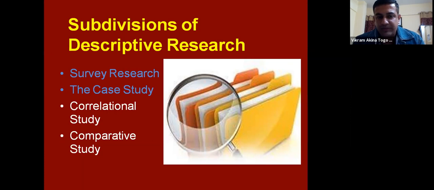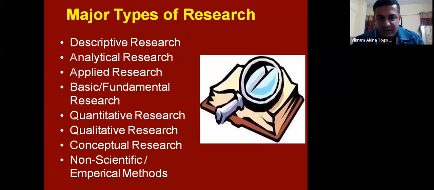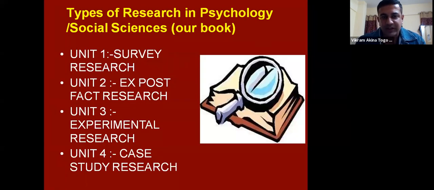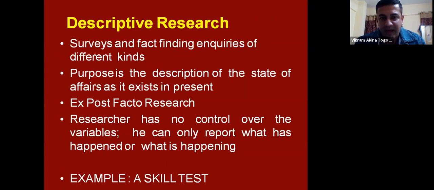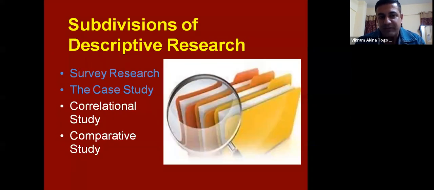So I'll just go a few slides behind. Now you see the correlation I'm trying to make. Survey research, ex post facto research, case study research. These three things have been listed directly in a book, but they are actually kinds of descriptive research. We are going to go through it in detail in the next few slides.